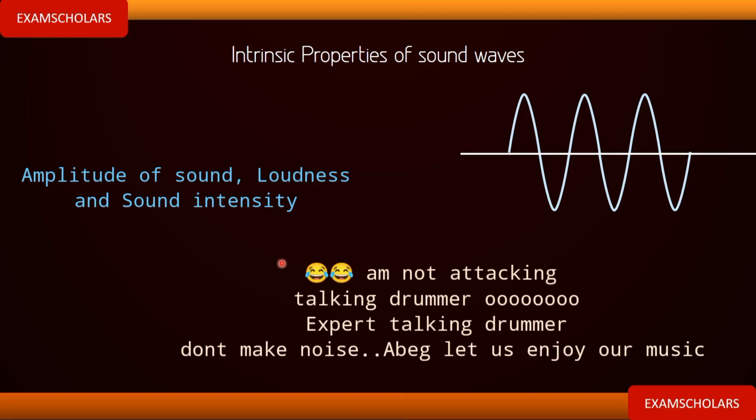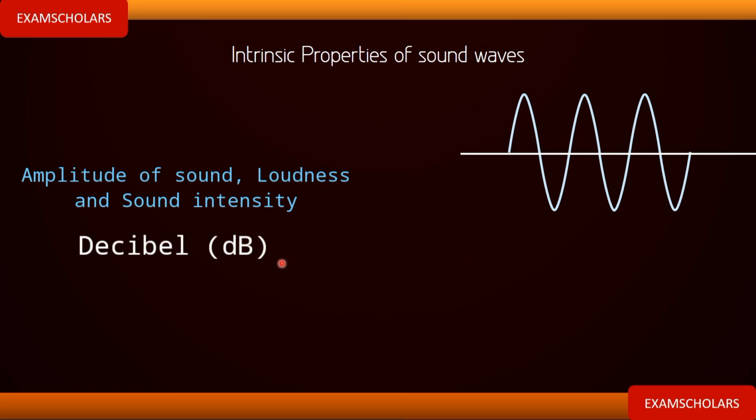Now, how do we measure loudness? Loudness is measured in decibel, which comes from logarithm. Loudness can be measured using decibel, and the higher the amplitude of sound, the higher the loudness of sound.